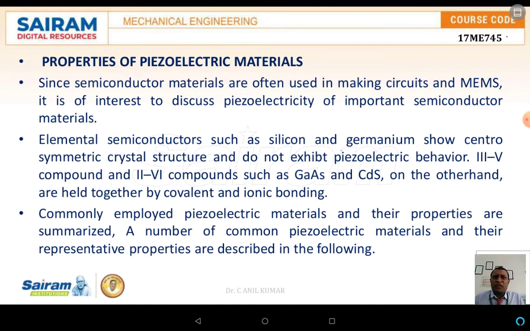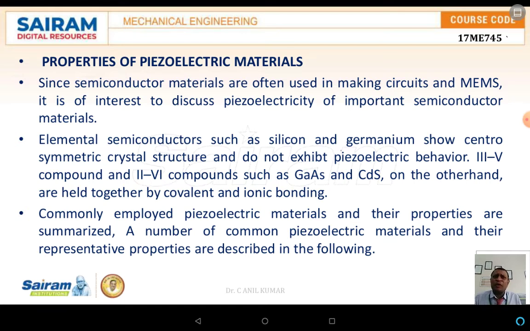and the piezoelectric behavior also ranges in the third and fifth group compounds, and even the second and sixth group compound materials such as GaAs and CdS. These are held together either by means of a covalent bond or by means of an ionic bond. The commonly employed piezoelectric materials and their properties are summarized and also discussed in the further slides.